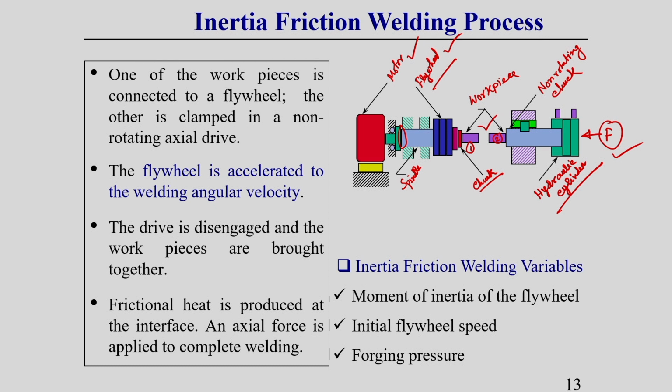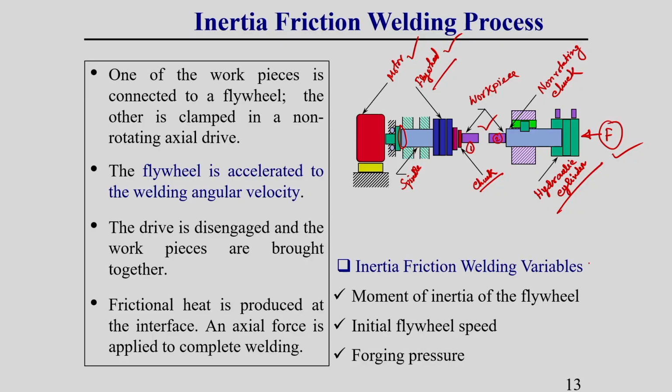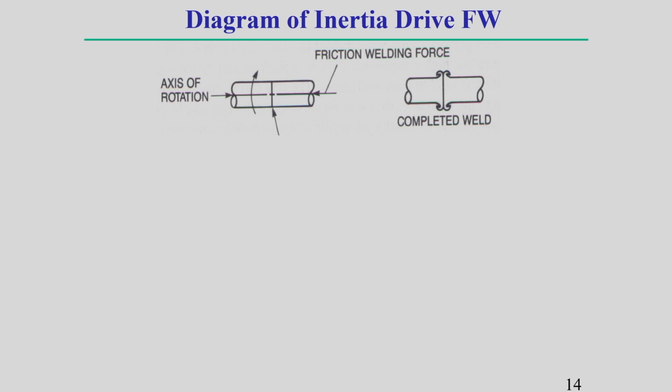Depending upon the size of the workpiece or type of the material, the flywheel size, rotational speed, everything is generally varied. That is why the important variables of the inertia drive friction welding process are the moment of inertia of the flywheel, the initial flywheel speed, and the forging pressure. How these parameters vary, I will discuss here in detail. Here also I am going to draw the diagram of these different parameters.